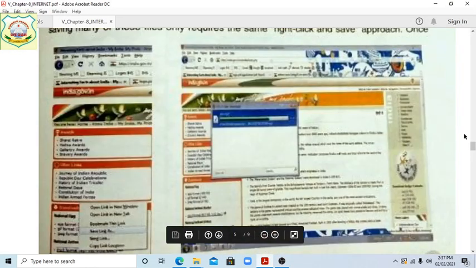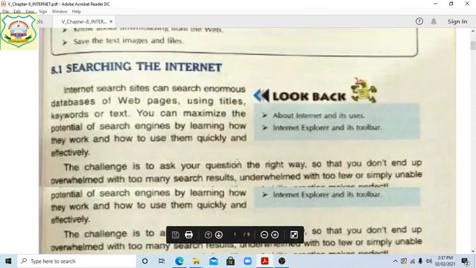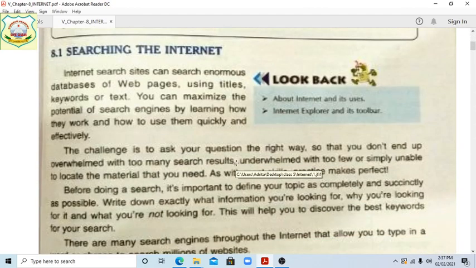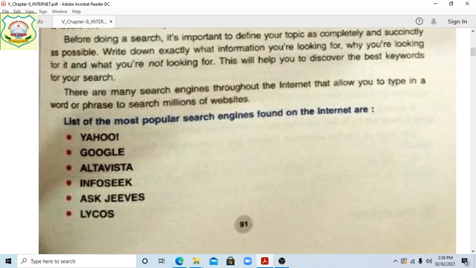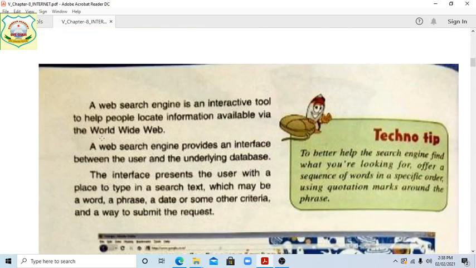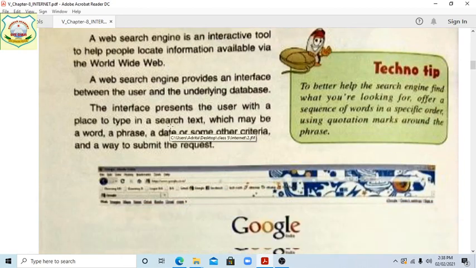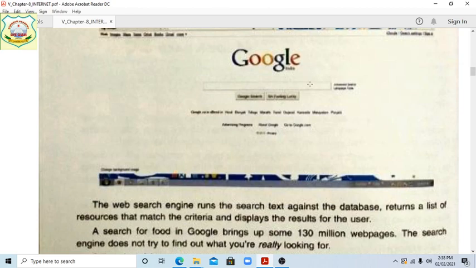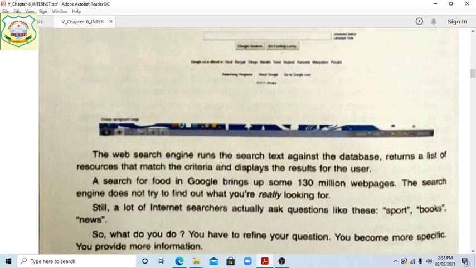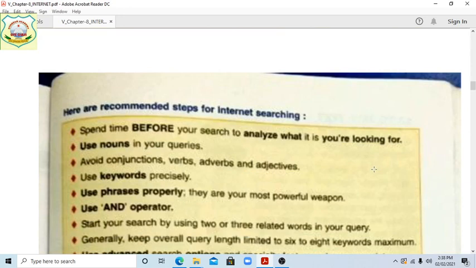Students, in the previous class, we covered how to search the internet, meaning what you have to do if you want to search on the internet, and the different types of search engines, such as Yahoo, Google, Alta Vista, and many more. What is a web search engine, what is its use, and how can we interact with it? Next, how will we search, and what keywords should be used? A web search engine runs the search text against its database, and after that, what is recommended when we are using the internet?